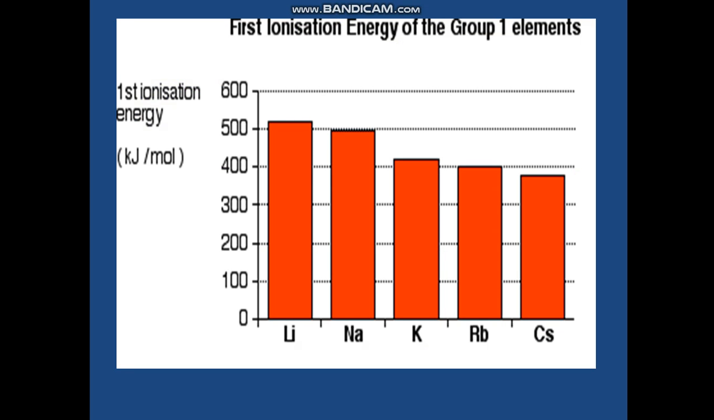Now look at the first ionization energy of the group 1 elements. The group 1 elements are lithium, sodium, potassium, rubidium and cesium, and you can clearly see in this graph that the ionization energy of lithium is greater than sodium, and the ionization energy of sodium is greater than potassium. As we move down the group, the value of first ionization energy decreases.